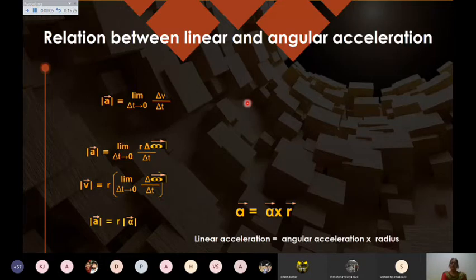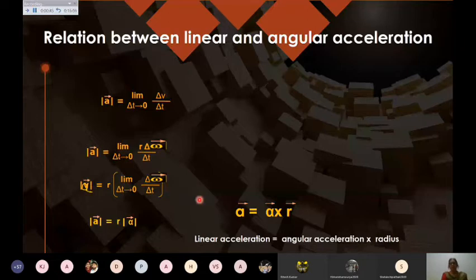Moving ahead. If you want to write the relation between the linear and angular acceleration in the same terms, acceleration is the rate of change of linear velocity, and v we have seen is r omega. So delta omega by delta t is the angular acceleration alpha. So I can write a equals r alpha. Here a equals r alpha: linear acceleration equals r into alpha.